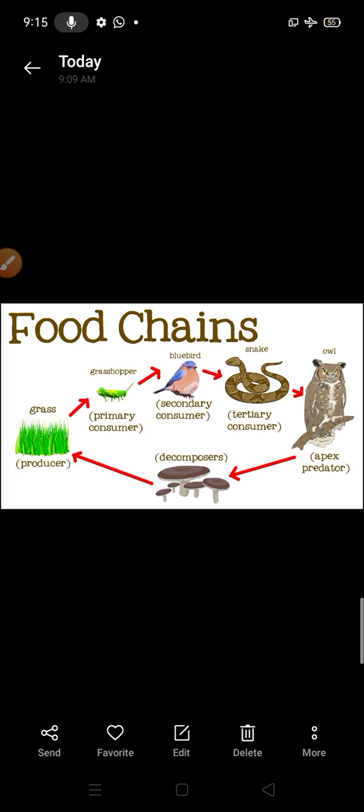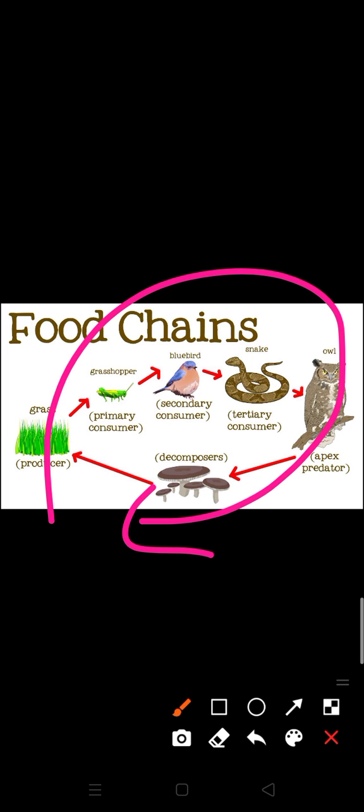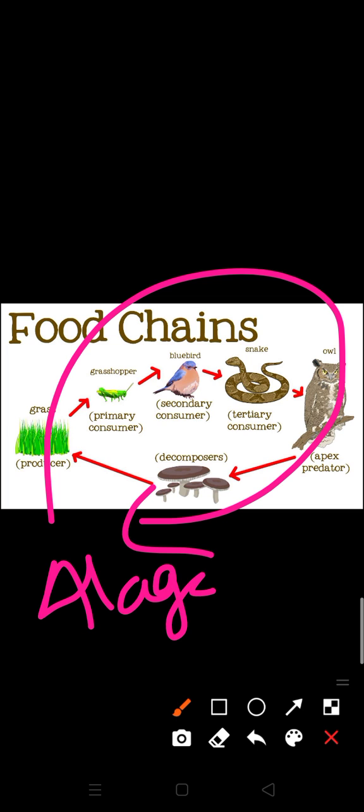Algae, which are phytoplanktons, are eaten up by protozoans, which are zooplanktons.